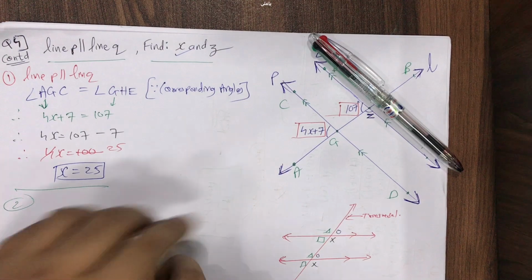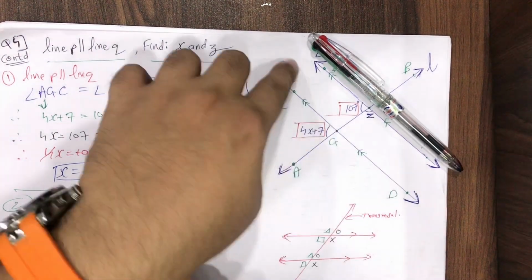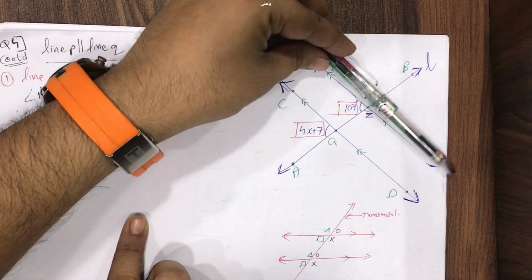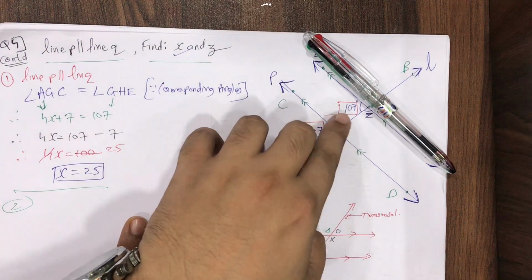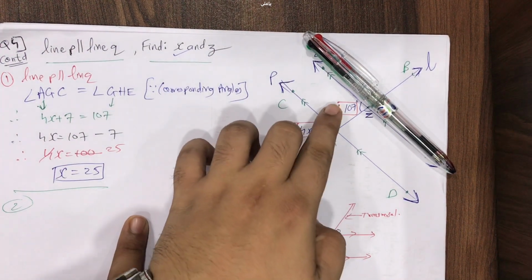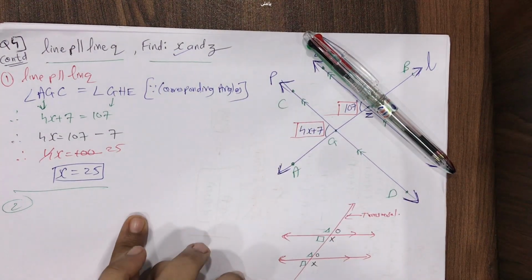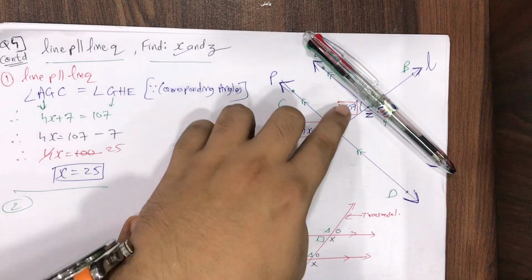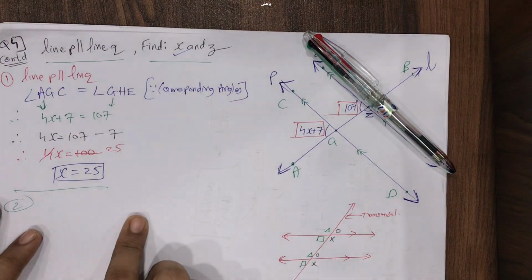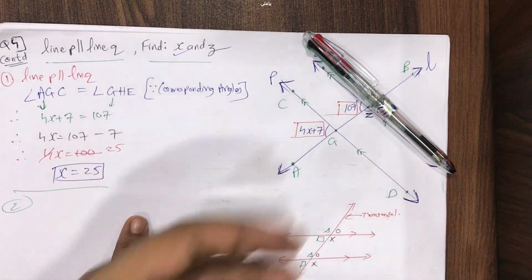Can I say we have two angles here? One is 107 and the other is Z. Both are lying on the same straight line. See please, this pen is like a straight line, so I'm keeping this pen on the straight line. And we have studied a property that the sum of all the angles on a straight line is 180 degrees. So can I say 107 plus Z is equal to 180 degrees, because the rule is the summation of all the angles on a straight line is equal to 180 degrees.